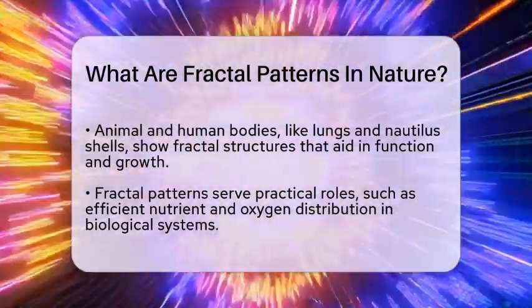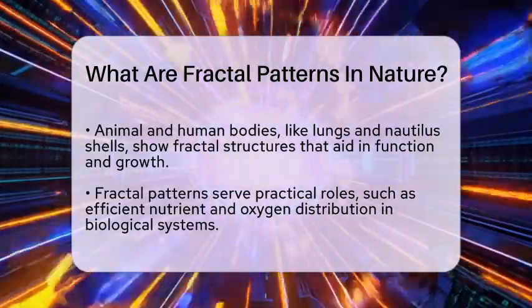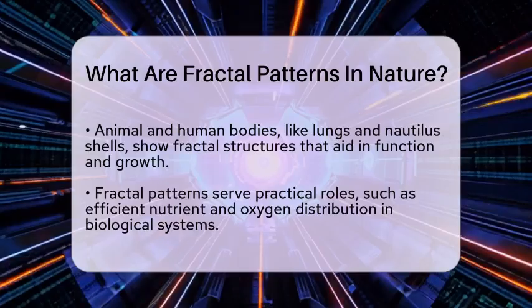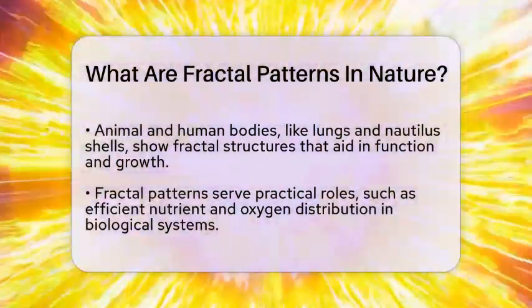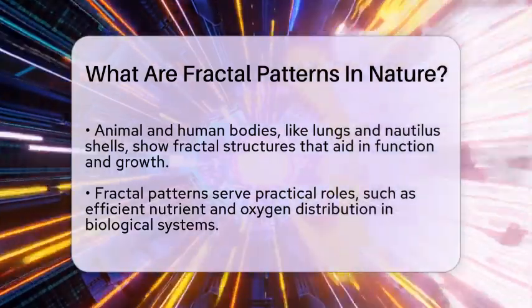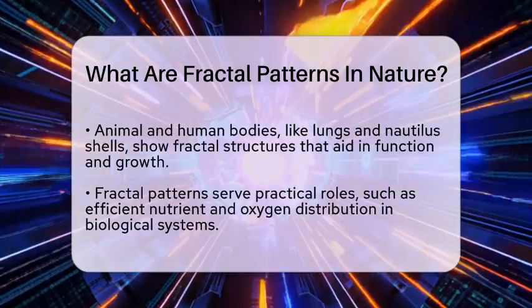Fractal branching in trees and blood vessels helps distribute nutrients and oxygen efficiently. Ferns and corals grow in fractal ways to increase their surface area for photosynthesis and feeding. Spiral shapes in shells and pine cones provide strength and help with growth and packing space.